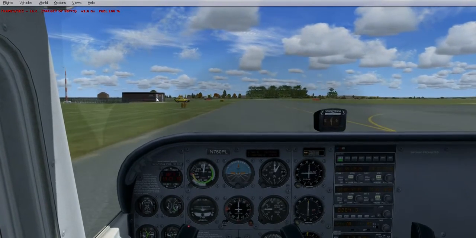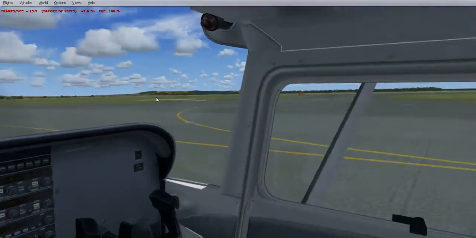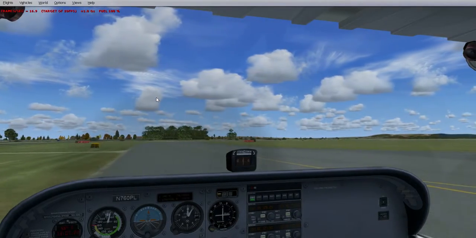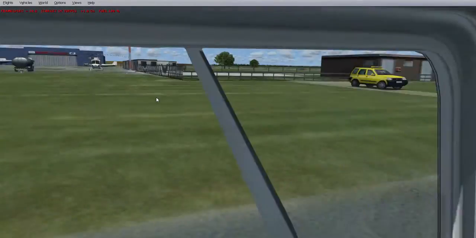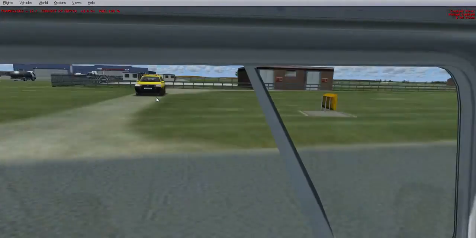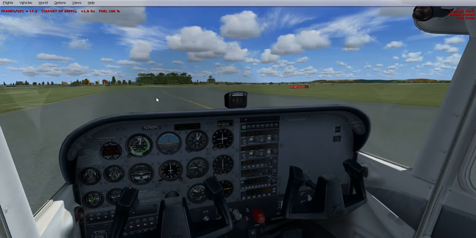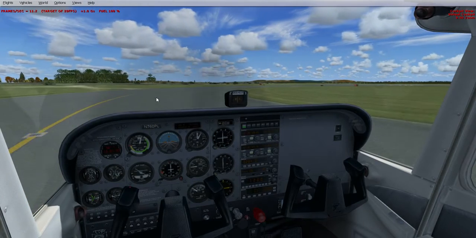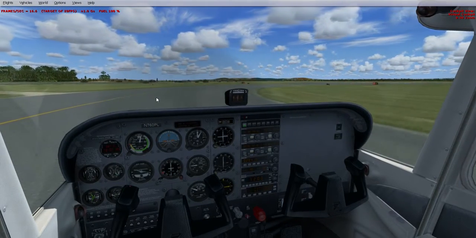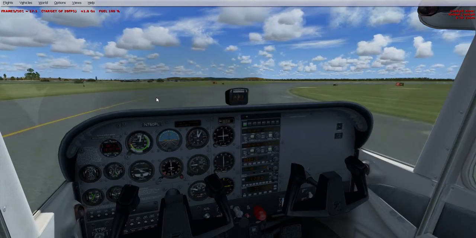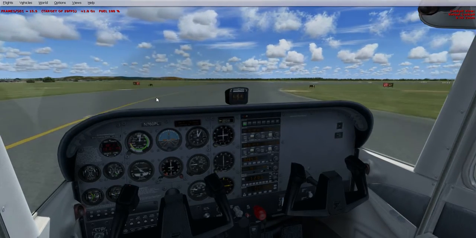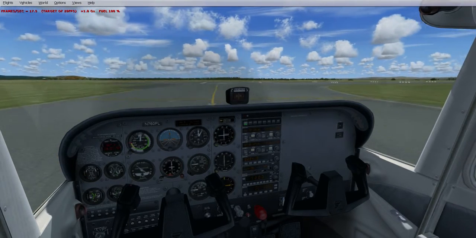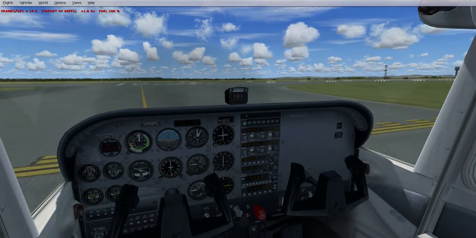One of the things we should be doing just before we depart is setting the flaps down to about 12%. Set the flaps down. I have this set on the throttle quadrant to ensure that we can do this. And just keep an eye on your ATC menu. As I said, you can press scroll lock because at some point you'll need to tune back into Liverpool Tower, and then at that point you can request takeoff clearance VFR from Liverpool, which we'll do now.